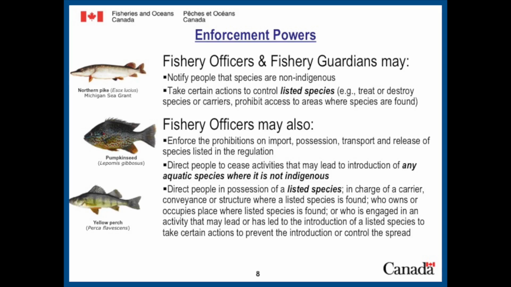So they can notify the public that species are not Indigenous, they can enforce the prohibitions, and that is in addition to powers already granted to them in the Fisheries Act for search and seizure, for example. Direct people to cease an activity that may lead to an introduction of an aquatic invasive that's not Indigenous. Direct people to restrict an activity or an access to a place. For example, a marina owner could be asked to restrict access to the marina because an aquatic invasive species has been determined to be in existence.